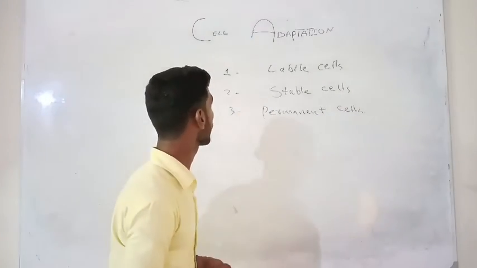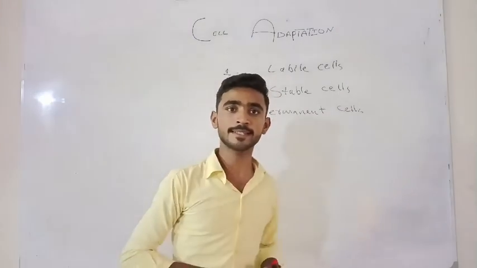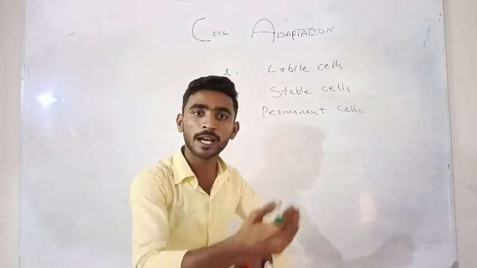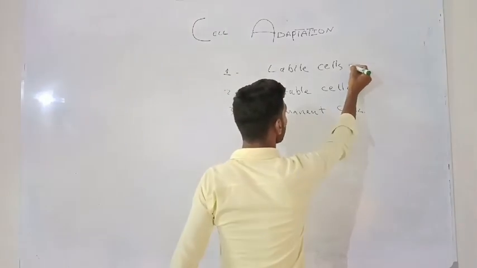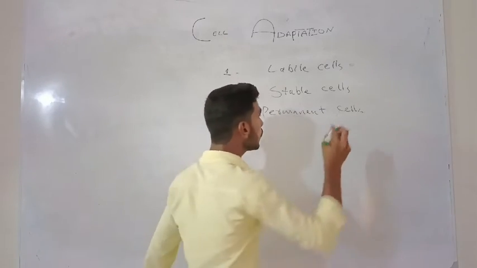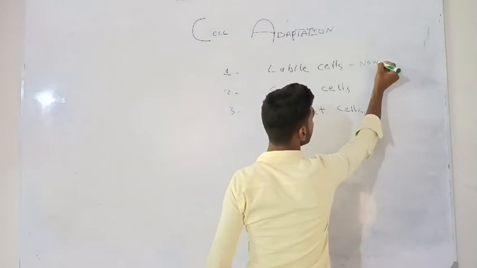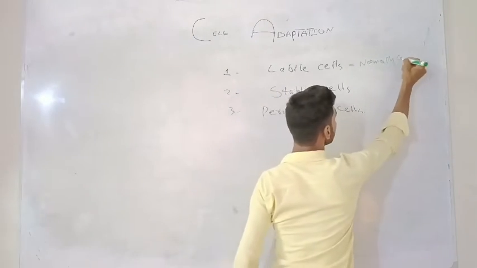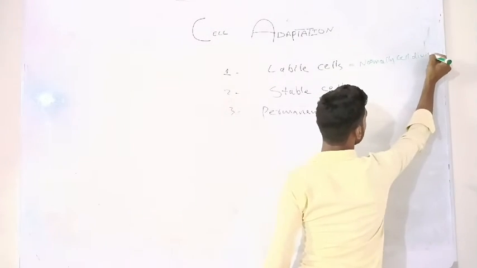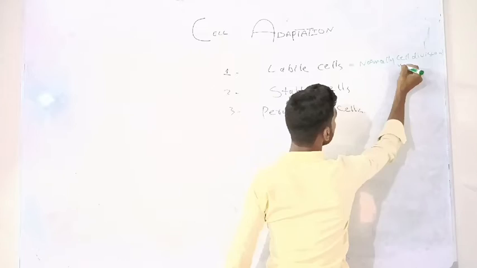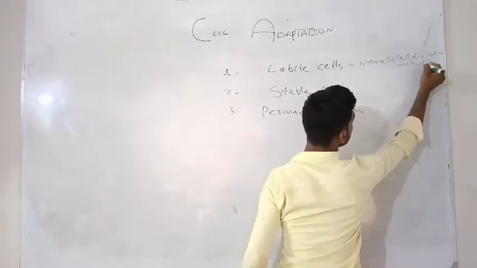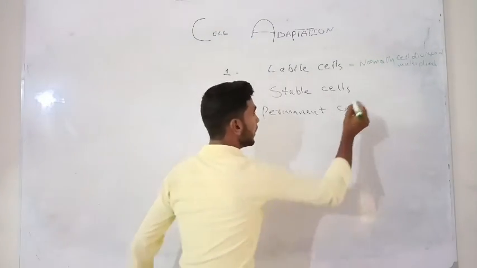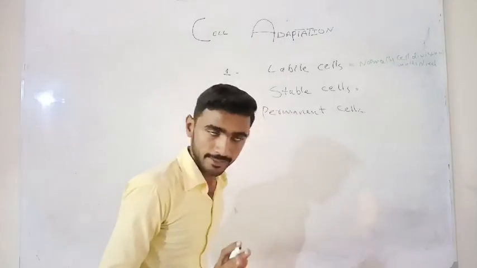Let's see. Labile cells are those cells which normally undergo cell division and multiply. Got it? Stable cells are those cells.